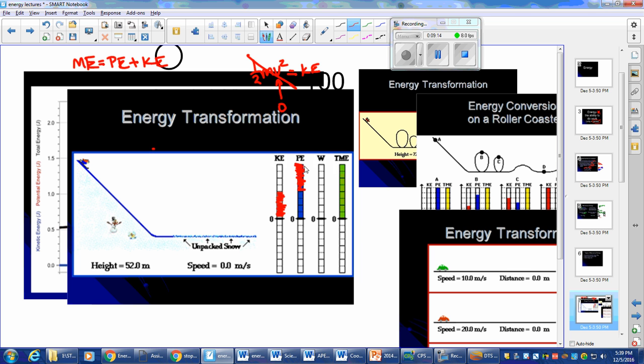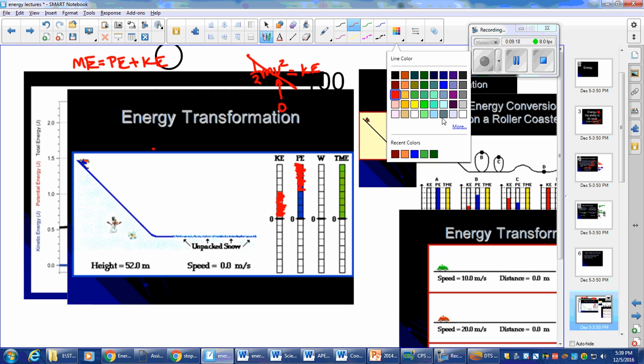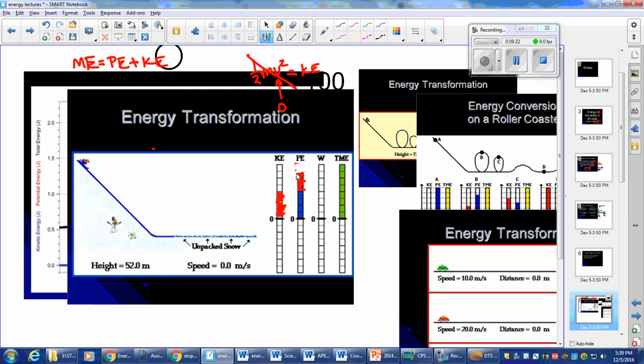If I were to take this away, if I were to white this out, you would notice that if I add these two bars together, stuck them together, look what I end up getting. I end up getting the exact same height as my total mechanical energy bar, right? So that's what's happening as this thing comes down the ramp.